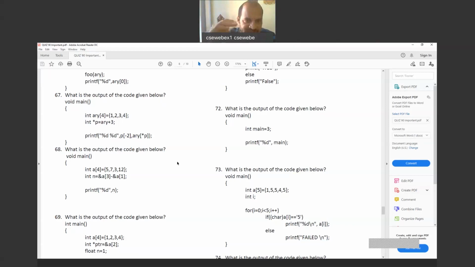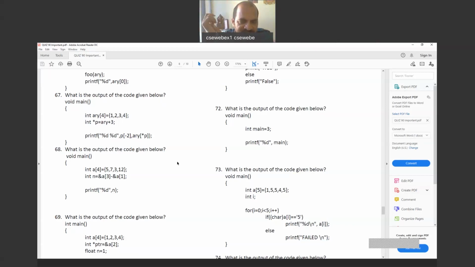That's the before value. So now if you print minus 2, we will get 2. So P of minus 2 in the printf statement will give us value 2. It's nothing but ARY of 1.